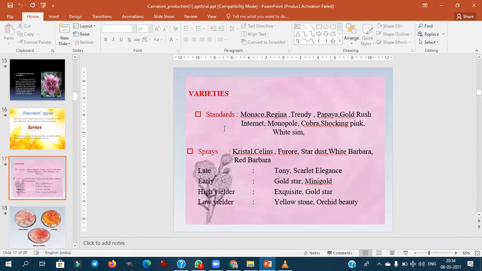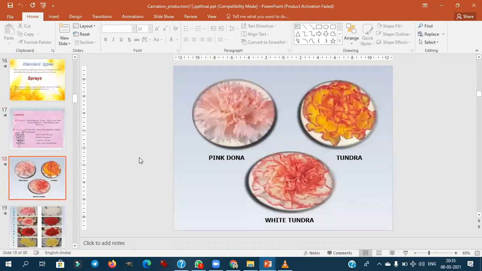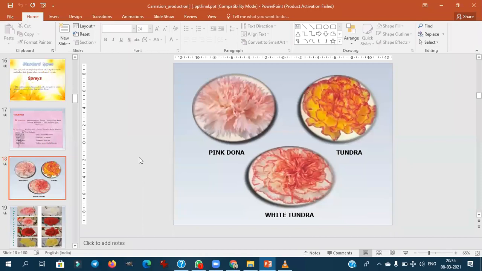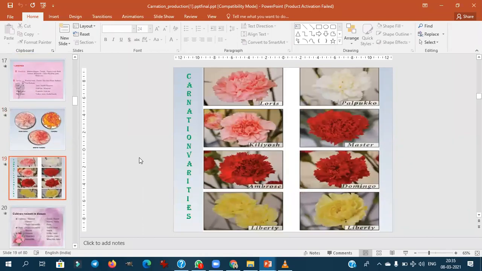Then varieties in the standard type: Monaco, Regino, these are all the Sim series, very important in the carnation with respect to the standards. Then for the spray type, these are some of the varieties. Don't need to mug up all these varieties. I'll just brief out which are the important ones. Then these are the commercially cultivated ones. Pink Dona, these will be asked in the multiple choice questions. Liberty is also very important.